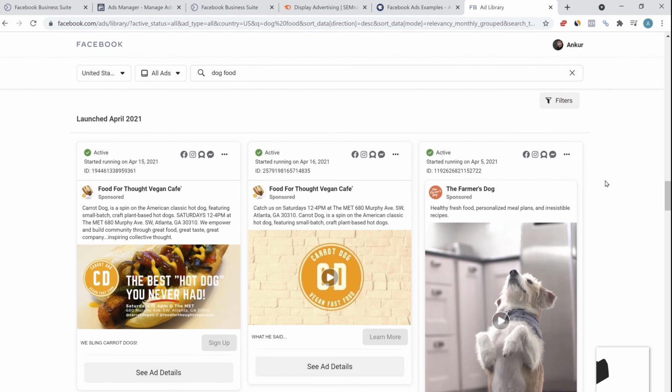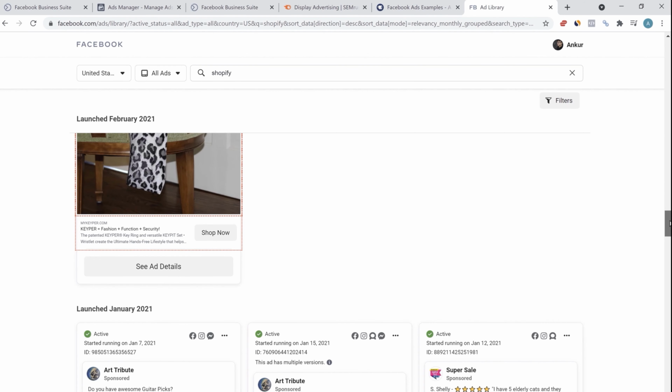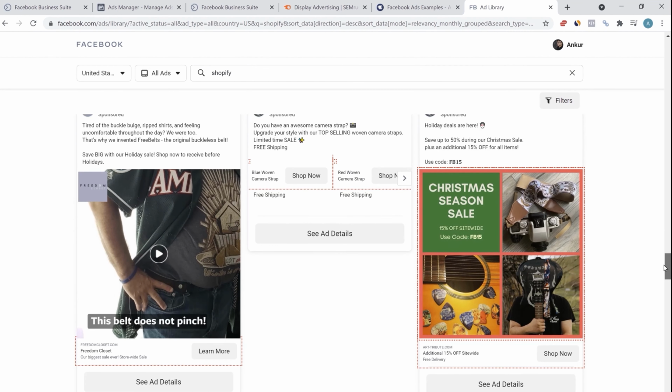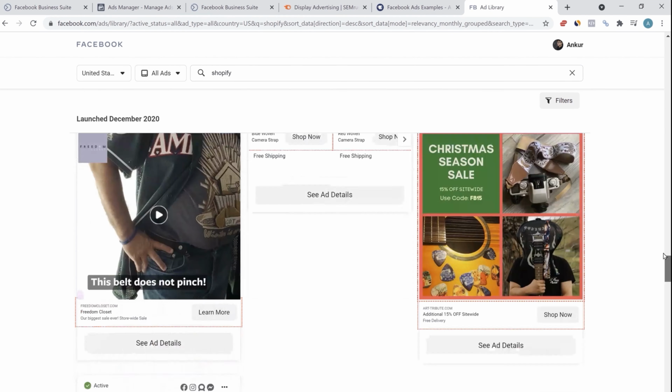Similarly, let's try Shopify. As you can see, Shopify has been very popular in the last few years. Hundreds and thousands of businesses are running their Shopify stores, selling some kind of product. You'll get a lot of inspiration from Shopify related stores because these people know the art of running profitable campaigns. So try to understand their ads, what they are selling, what's the text accompanied with each ad, how they're creating the video, what are the good points about each video. This will really help you out in researching different ad campaigns, what they are stressing, what kind of things you like in a particular ad, and then you can make a list of all these good things and incorporate the good things in your ads.